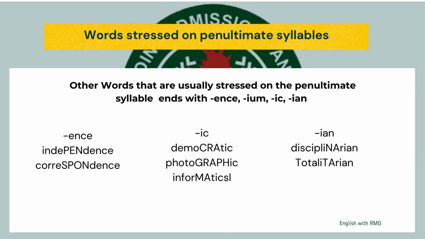There are other words that are usually stressed on the second to last syllable too, or penultimate syllable. So words that end with ence. So we have independence, correspondence. Words that end with ic. So we have democratic, photographic, informatics. Words that end with ian. So we have disciplinarian, totalitarian. Other words are words that end with ium, um, etc. So these words, you stress them on the penultimate syllables.